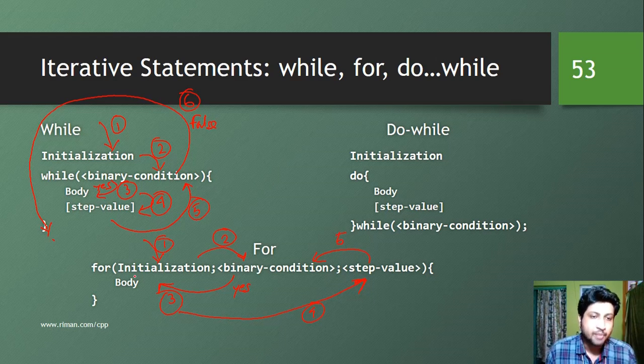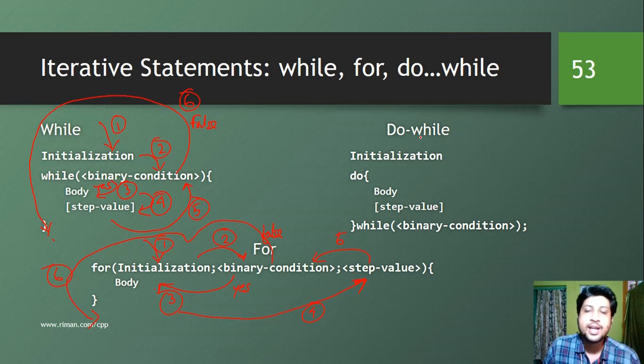So as you can see, maybe the organization of initialization, binary condition, step value, and body is different from while, but the control flow is the same. Here also we move into initialization, then condition, then body, step value, condition, and then false. If the condition is false, we are going to move out. So similar thing is happening here. If this condition is false, we are going out of this loop, and this is the sixth step. So these two are entry control loops. That's why they have similar principles.